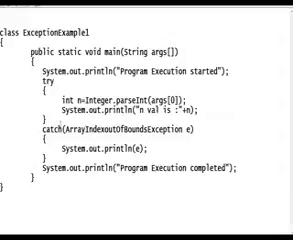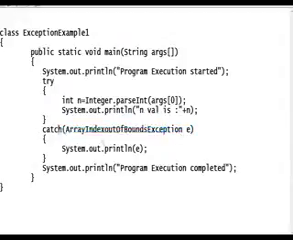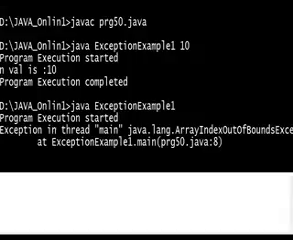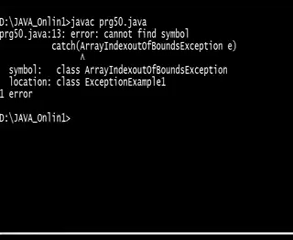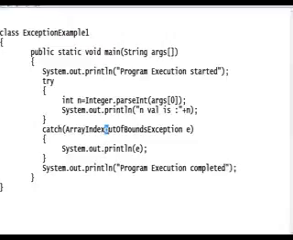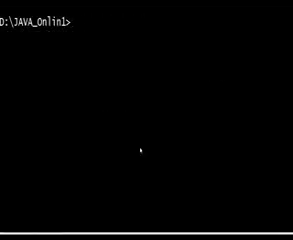I will show you which class it was, and what the superclasses are. I will show you everything. javac PRG50.java. ArrayIndexOutOfBoundsException, with capital O in Out of Bounds Exception. Compile this, no error. How to execute?